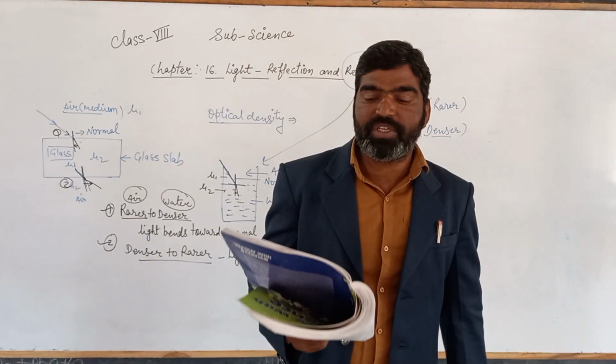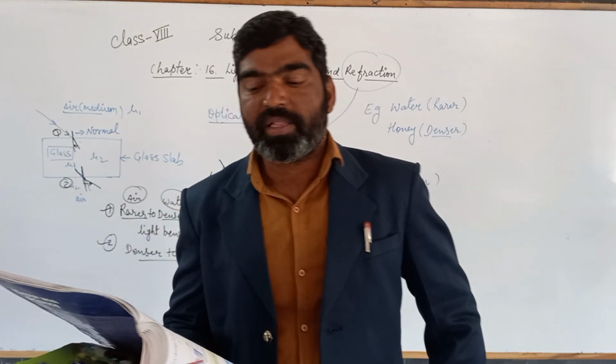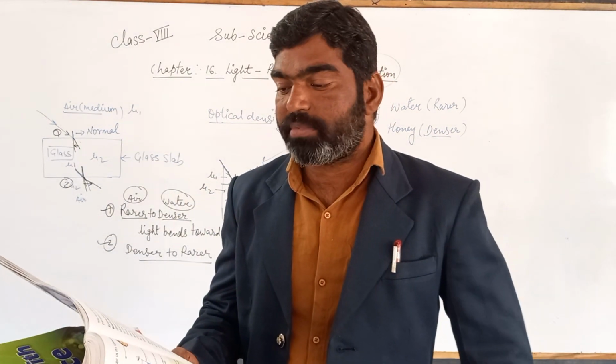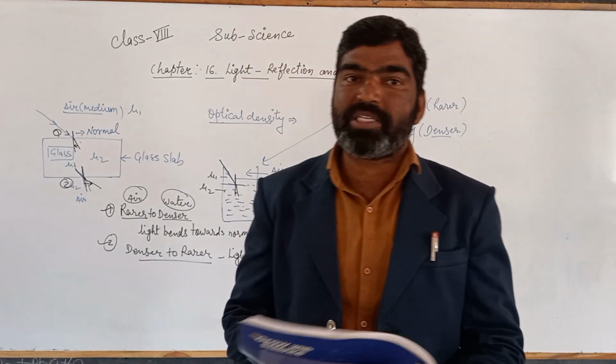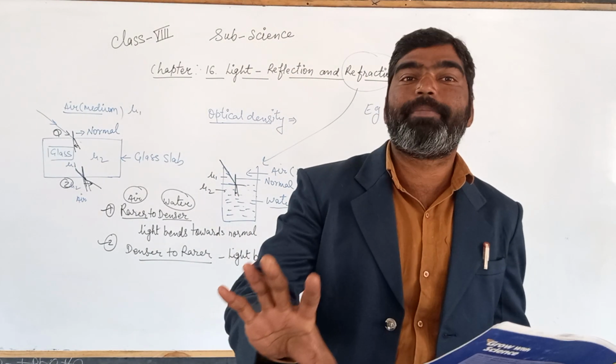The depth at which the water appears to be is called the apparent depth, and apparent depth is less than the real depth. जिस level पे it looks like to us, that is the apparent level.